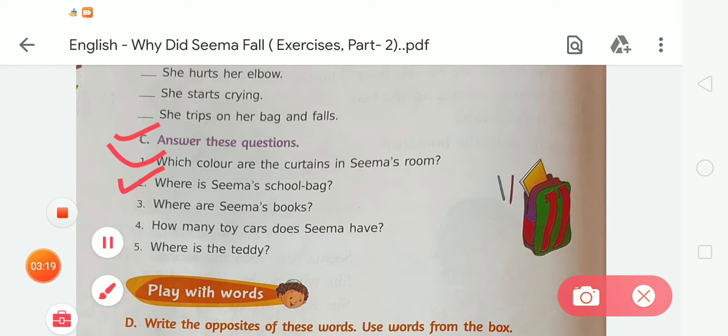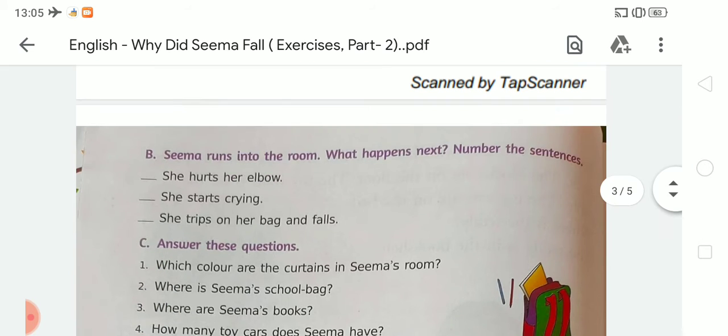Third is, where are Seema's books? We all know that Seema's books are lying on the bed. Fourth is, how many toy cars does Seema have? Seema has 4 toy cars. Fifth is, where is the teddy? We write the answer that the teddy is in the bookshelf. Okay students, like this you have to complete this exercise.